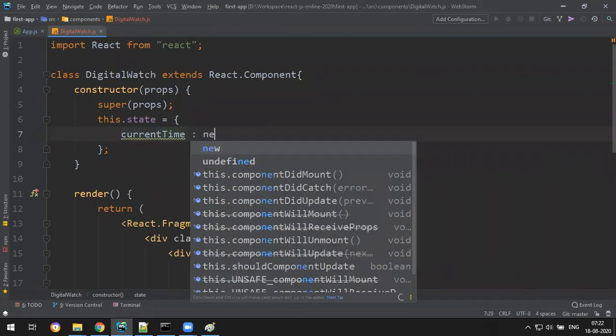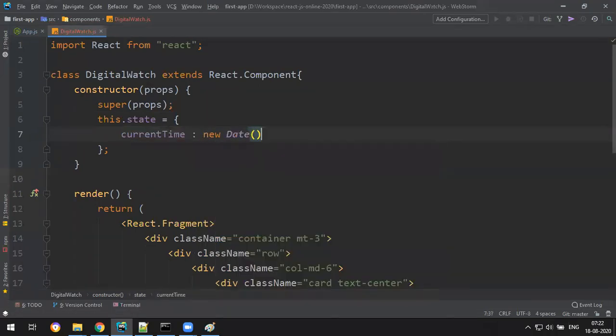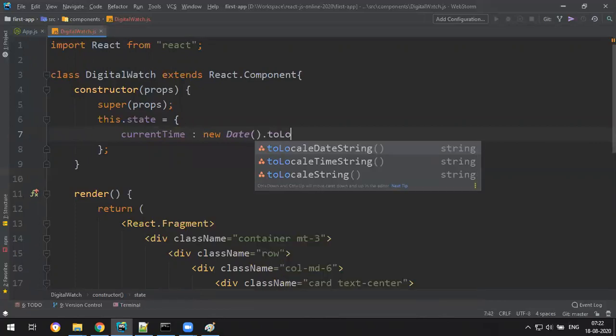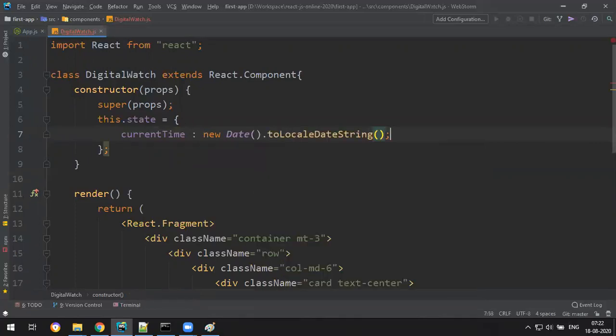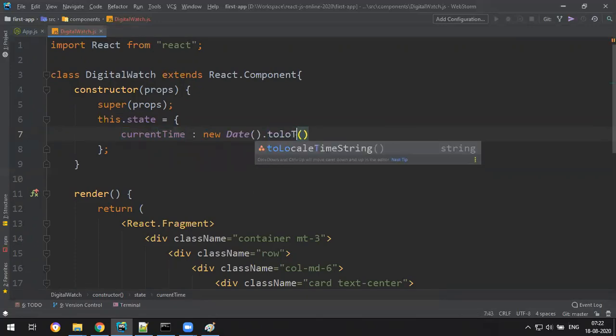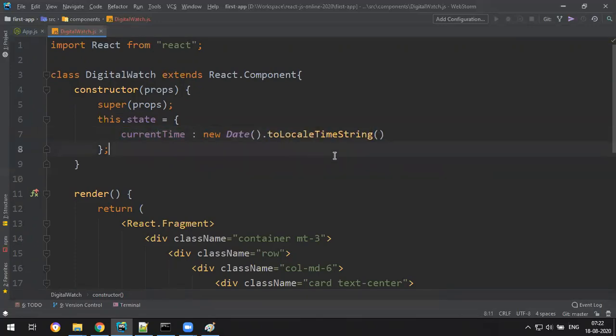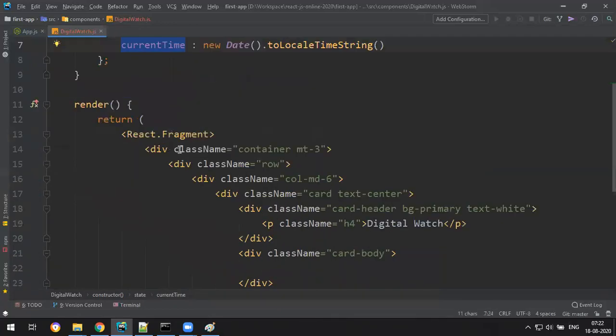New Date object, new Date().toLocaleTimeString. So I have some value assigned to this and I want to display that value on the screen.